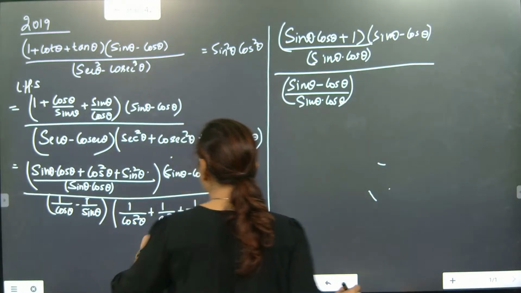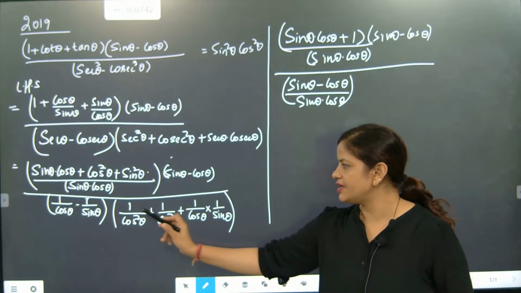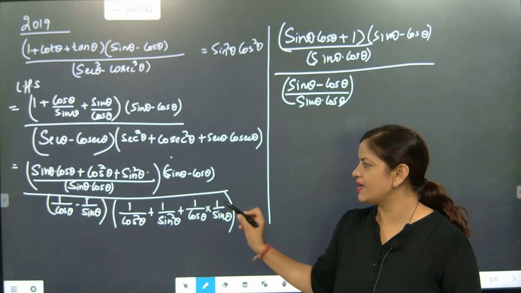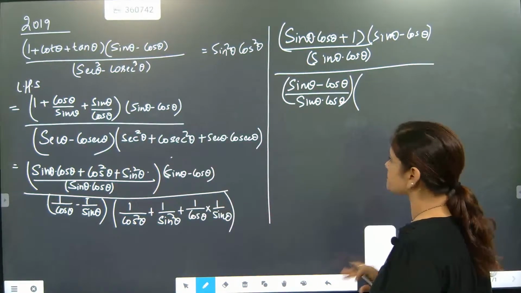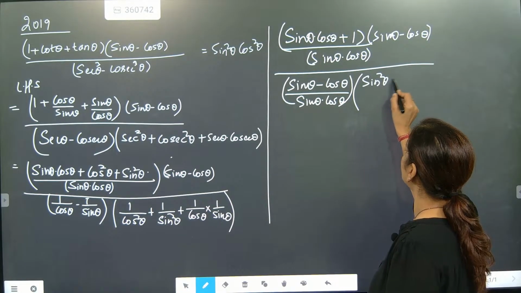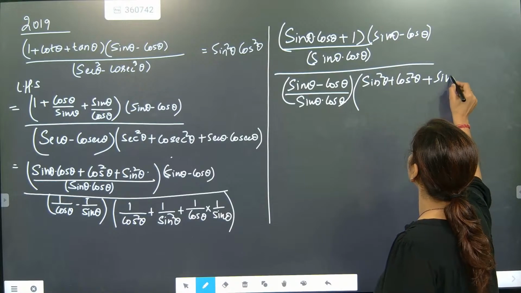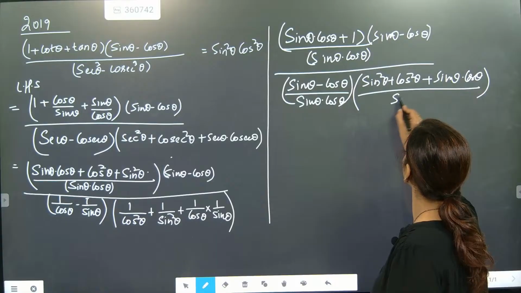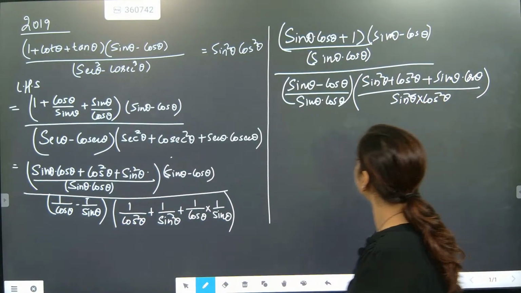But after that, cross multiplication. Trust me, here it will go and multiply with this. It will go and multiply with this. Correct? And one will multiply with sin theta and cos theta. So here it will become, check this one out, sin square theta plus cos square theta plus sin theta into cos theta by sin square theta into cos square theta.